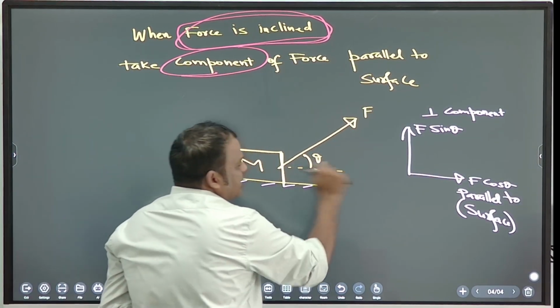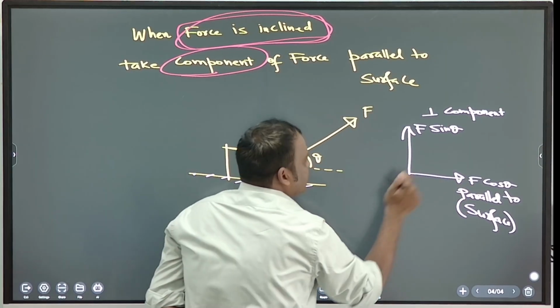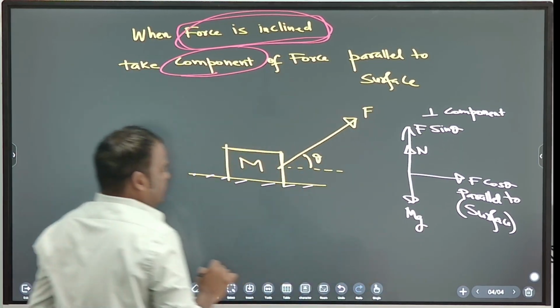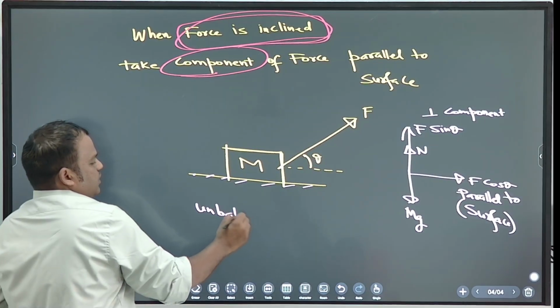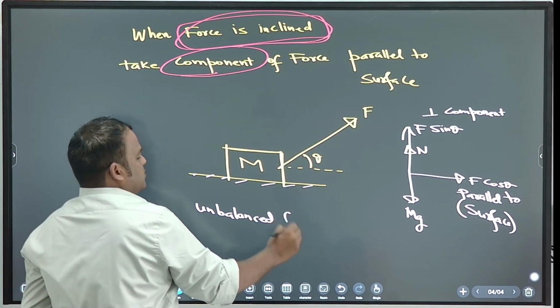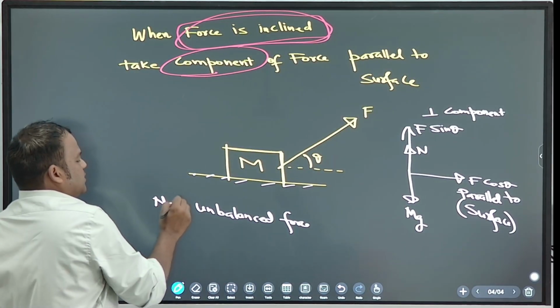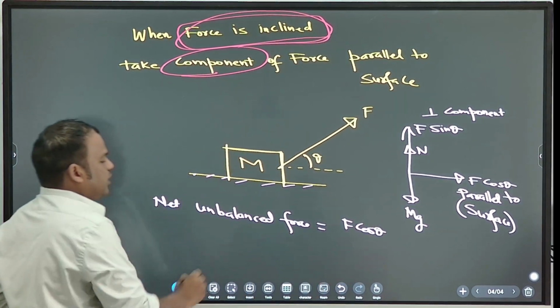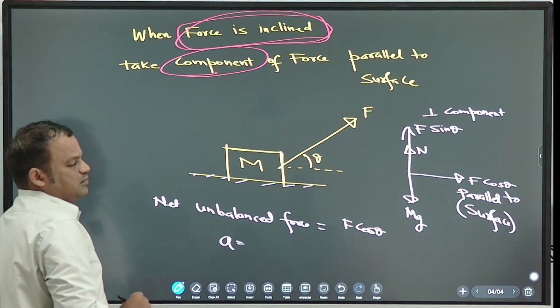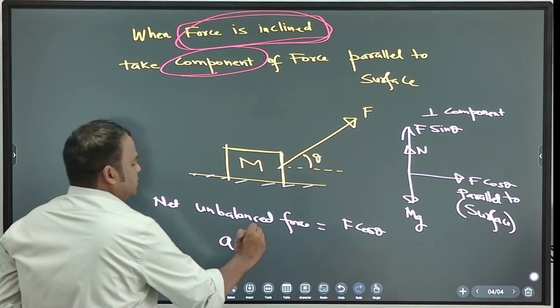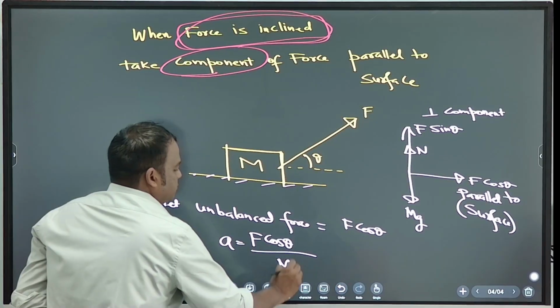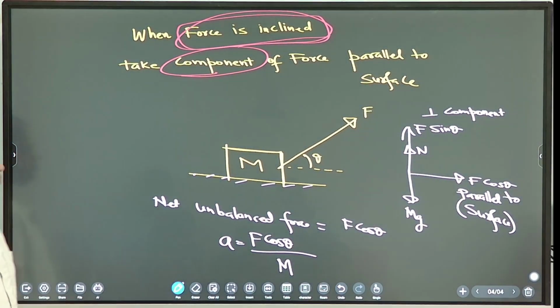So along the surface, which force is pulling it along the surface? F cos theta. And normal is upward, mg is downward. So what is the unbalanced force here? F cos theta. So net unbalanced force is equal to F cos theta. So how to find acceleration? Net unbalanced force F cos theta divided by mass. Note down. So this is known as inclined force.